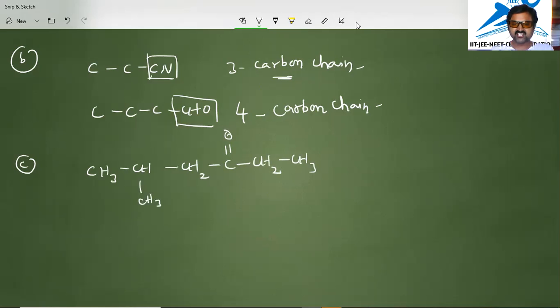In this case, we will give numbering irrespective of the other substituents. We will number from left to right or right to left only, because the ketone carbon functional group gets the least number from right to left. So this is the numbering.